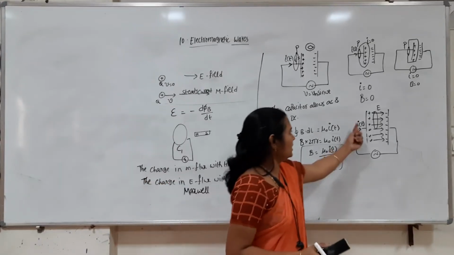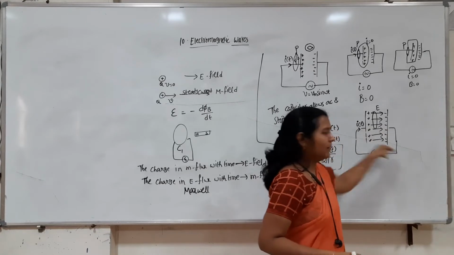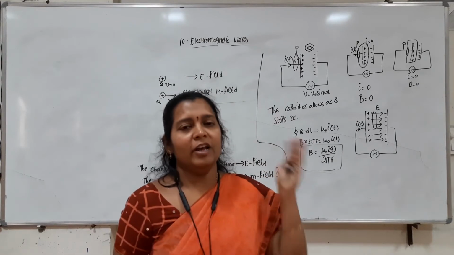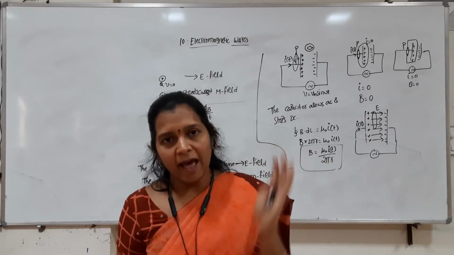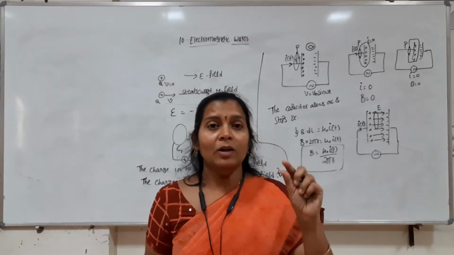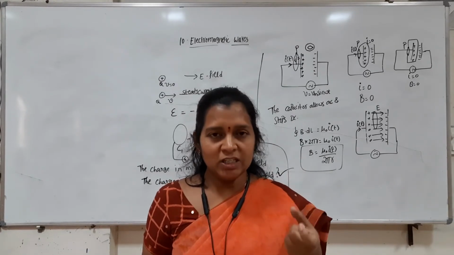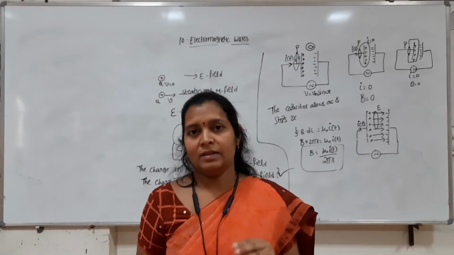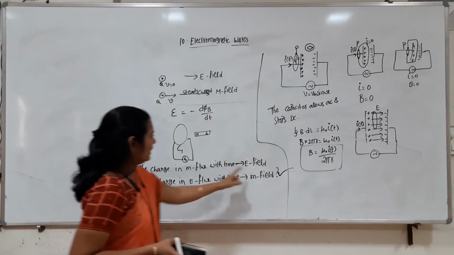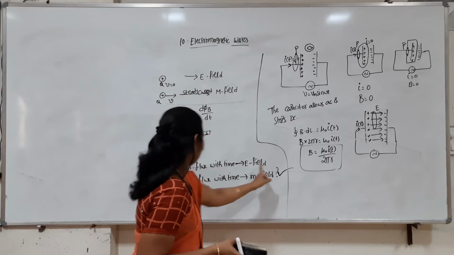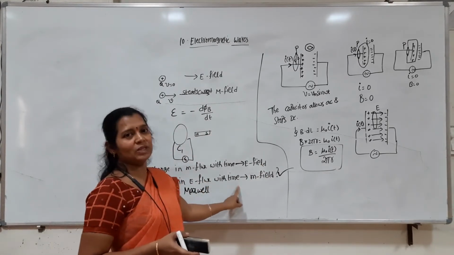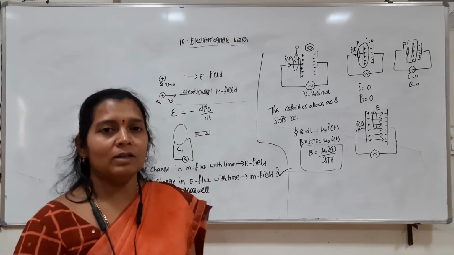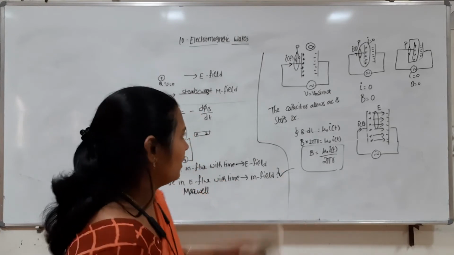So the electric field is there between the plates, and that electric field is not constant. Electric field is a function of time. If the electric field is a function of time, the electric flux is also a function of time. So this electric flux which is changing with time may be creating a current. Like what we said, the change in magnetic flux with time creates an electric field. The change in electric flux with time may create a magnetic field. That we are going to show using the concept called displacement current that we are deriving.